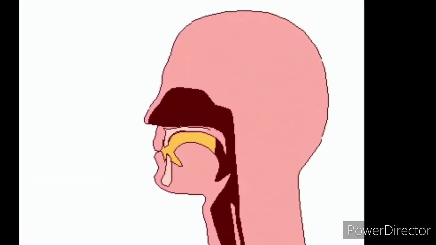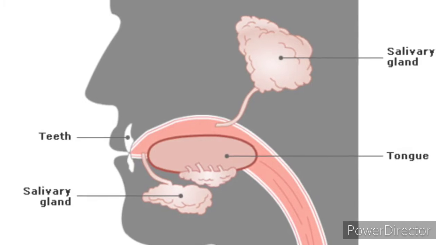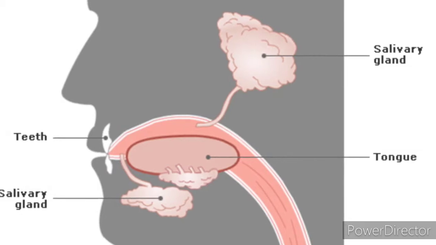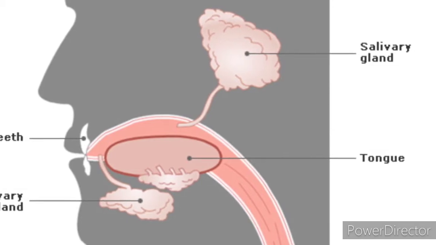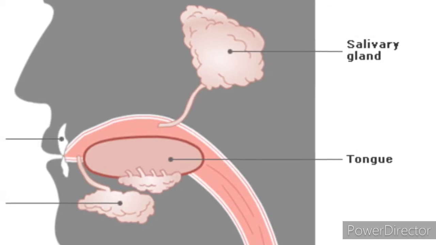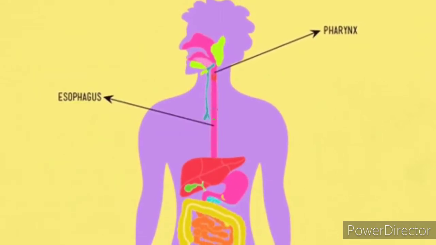Here, ingestion is the first process, where the food material is taken into the buccal cavity and is crushed, ground and chewed well with the help of teeth. Then, with the combination of mucus and amylase, an enzyme, the food material is made into a bolus. The bolus now enters the esophagus. The esophagus is a long tube-like structure which moves the bolus in peristaltic waves into the stomach.